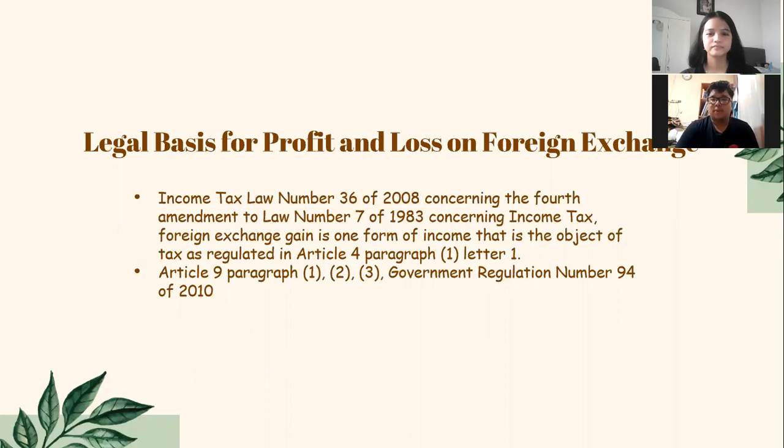Legal basis for profit and loss on foreign exchange. The first one, income tax law number 36 of 2008 concerning the fourth amendment to law number 7 of 1983 concerning income tax. Foreign exchange gain is one form of income that is the object of tax as regulated in Article 4, Paragraph 1, Letter m. And the second one, Article 9, Paragraphs 1, 2, 3, Government Regulation number 94 of 2010.